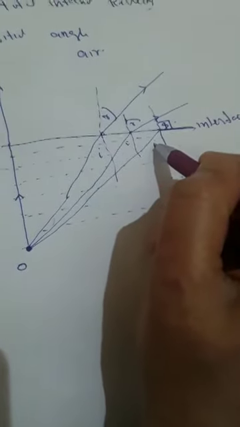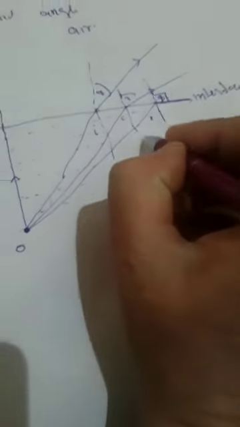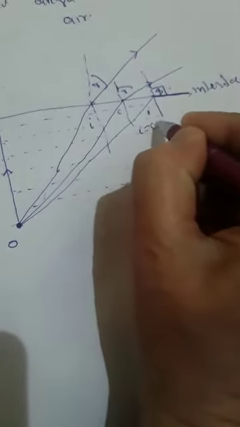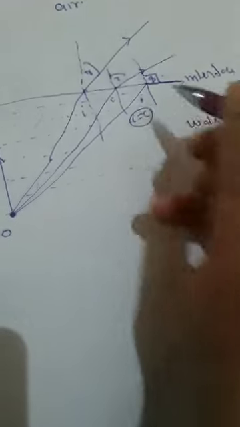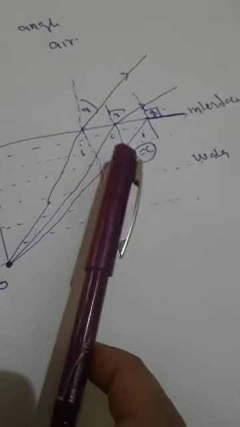This particular value of angle I, corresponding to which the angle of refraction is 90 degrees. This angle I is at times called angle C. This is called the critical angle. Please remember, what is the critical angle? It is the angle of incidence in the denser medium, because light is coming from the denser medium, corresponding to which the angle of refraction is 90 degrees. This is called the critical angle of the denser medium.